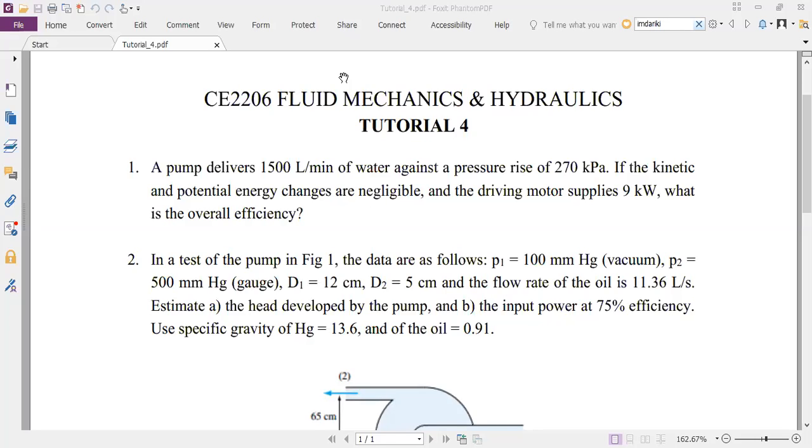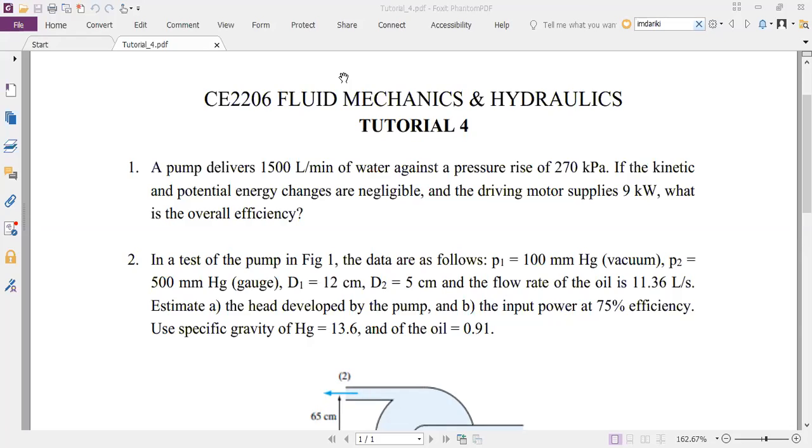Hydraulic, volumetric, and mechanical. Correct. But we are not able to distinguish between how much is the hydraulic efficiency, how much is the mechanical efficiency, and how much is the volumetric efficiency. The question is only to find out the overall efficiency. So overall efficiency will be what divided by what?